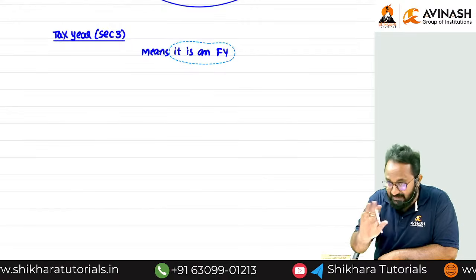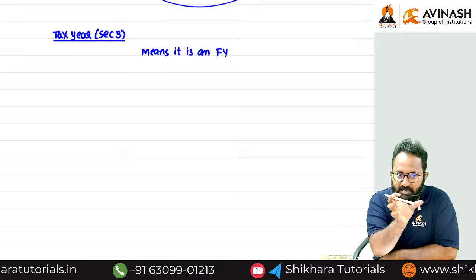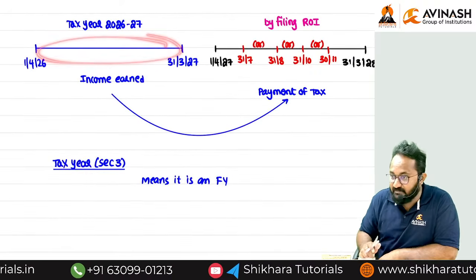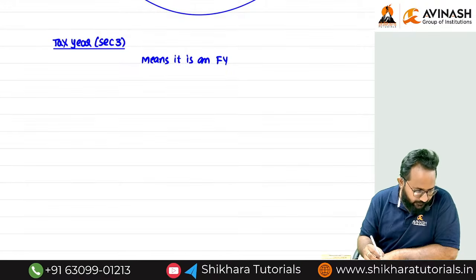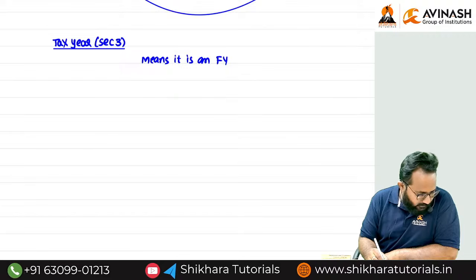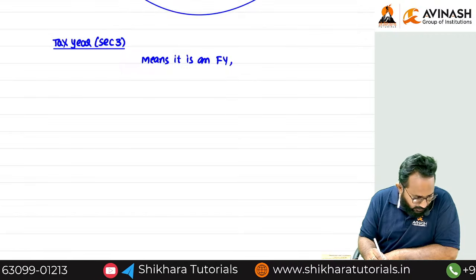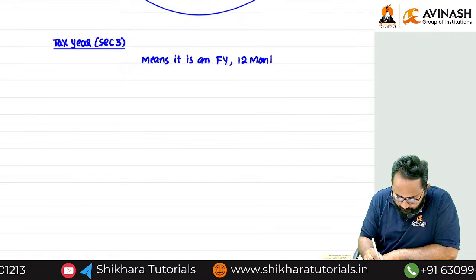It is not a calendar year. How many months period can we call a tax year? 12 months period. It is a financial year of 12 months.